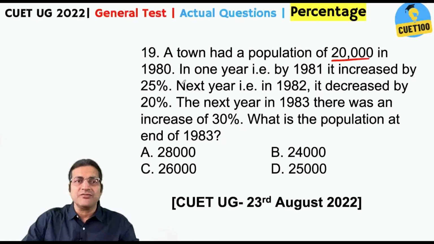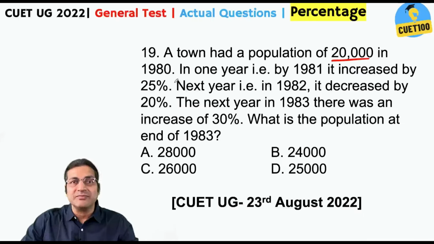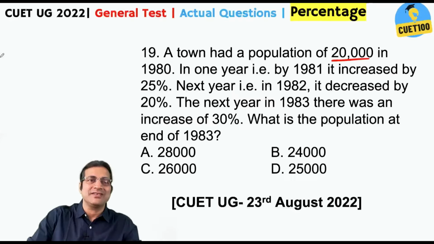In the previous question, we had seen that if you increase something by 20%, to get back to the previous level, you need to reduce it by 16 2 by 3% or 16.67%. If you increase something by 25%, to get back to the same level, you need to reduce it by only 20%. So, look what happens here.